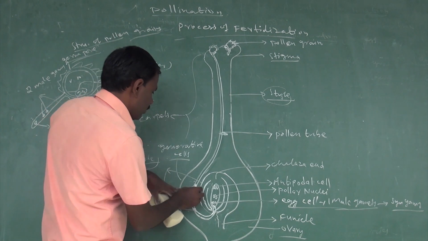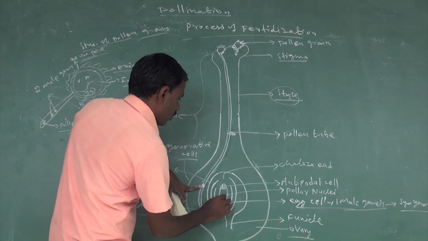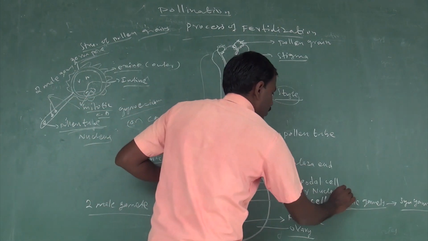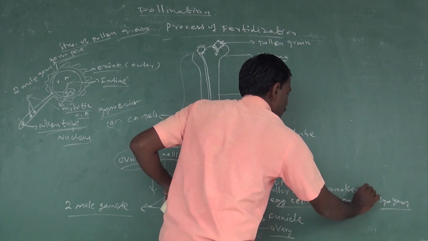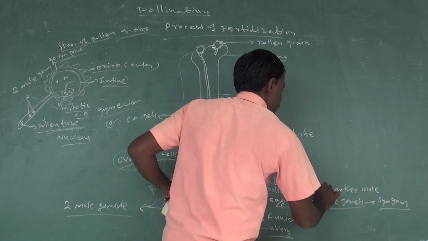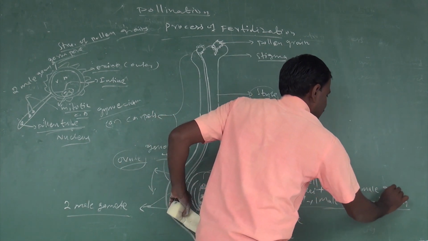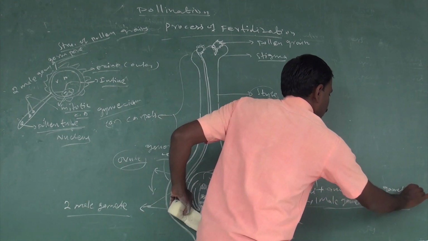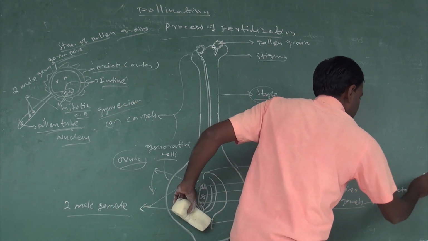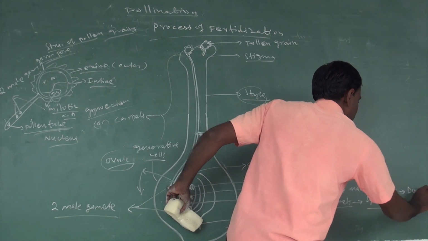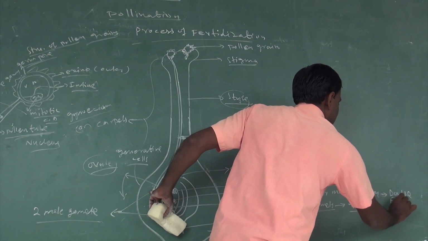Another male gamete fuses with the polar nucleus or secondary nucleus, and that is called double fertilization.